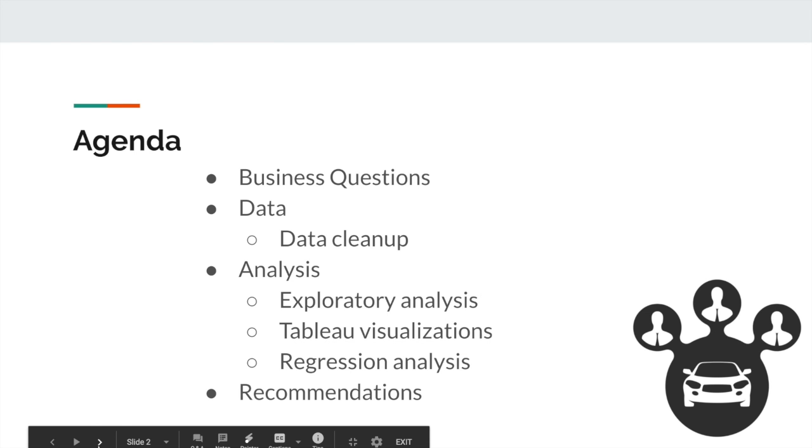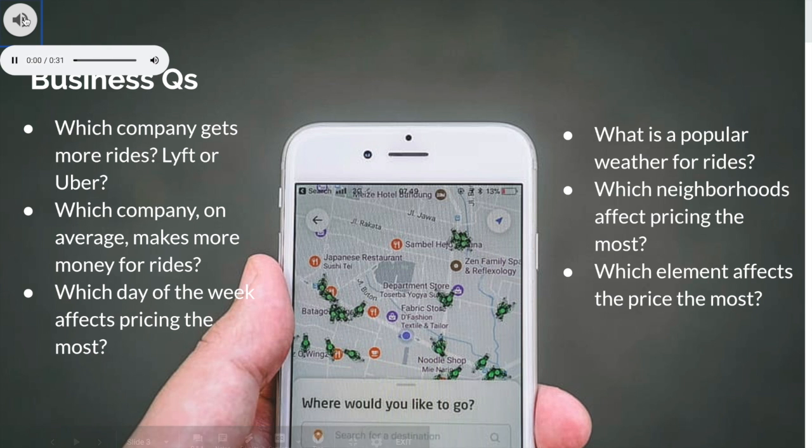Here's our agenda for today. Here are the business questions we put together. We wanted to ask this specific question because we felt the answer is very crucial to people in the Boston area who want to become a cab driver. Naturally, they would want to know the profitability of the ride-sharing business and the elements that might affect their profitability. As a group, our assumptions about some of the elements are the company of the ride-sharing service, the day of the week, weather, locations, or neighborhoods.